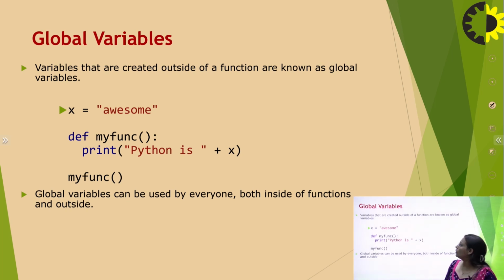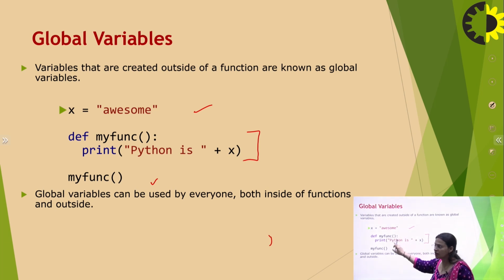If I'm talking about local scope, that means if this is a kind of program, here a declaration is done, here there is a function, and there is a call to the function. In this case, if I declare anything within the function, it will be known as a local variable. When I am writing anything outside this function, it is known as a global variable. Then when I call this function, the local variable will be used through the calling of the function.